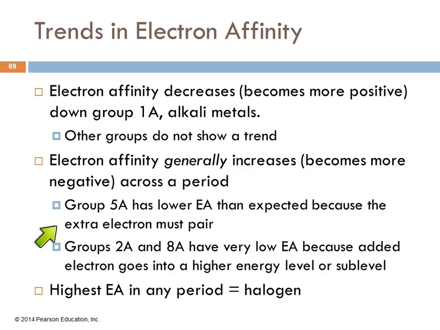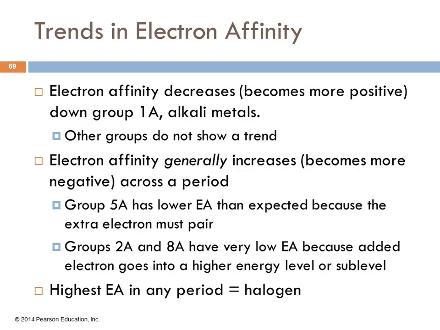And in general, that makes sense because who's going to be the most enthusiastic about getting an electron? Group 7A, right? Because they just need that one electron, they get the noble gas configuration, the 8 valence electrons, the cool factor. So that's going to have the most negative. Sorry about the negative positive thing. But it's going to release the most energy when the electron is added. It's going to happen the most easily.